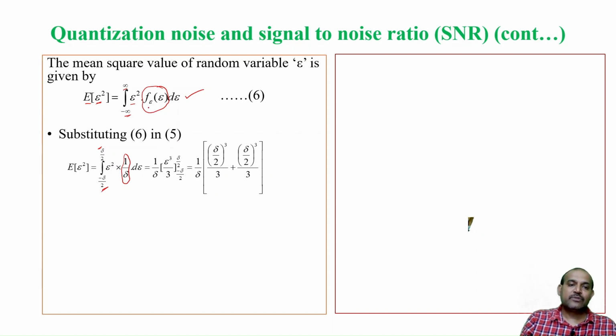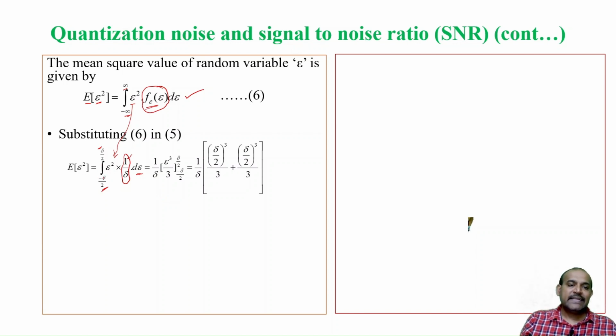So, if I substitute that here, this becomes epsilon square, I am writing as it is. Then in place of the probability density function, I am writing 1 by delta into d epsilon. If I simplify that, 1 by delta is constant because we are integrating with respect to epsilon, so I will bring 1 by delta outside.